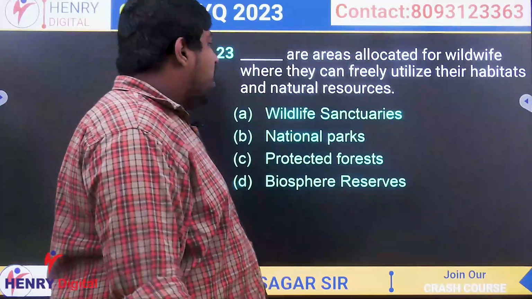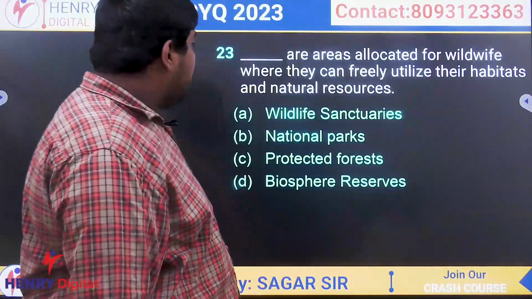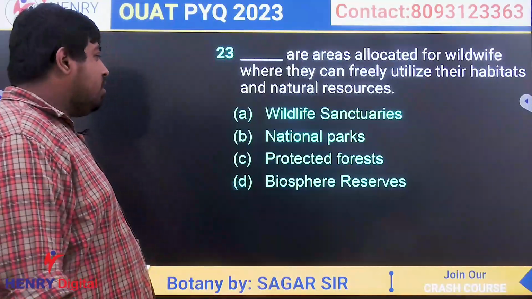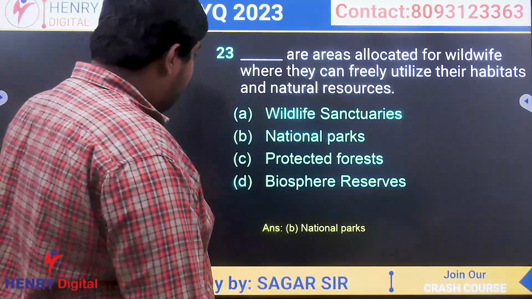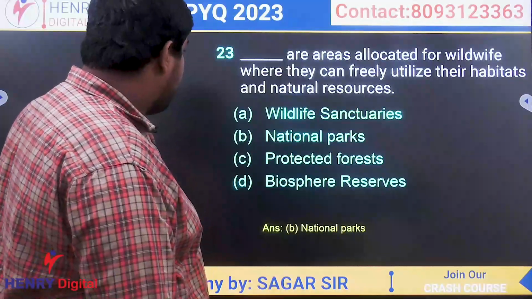These are areas allocated for wildlife where they can freely utilize their habitats and natural resources. These areas are called national parks. What is called national parks?